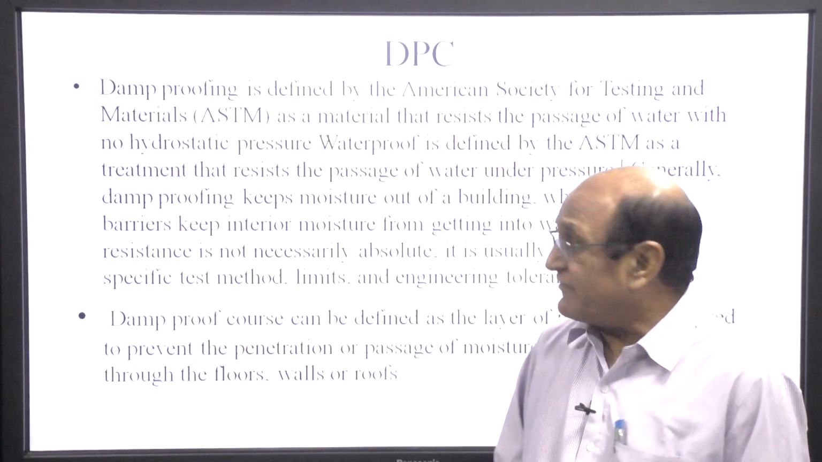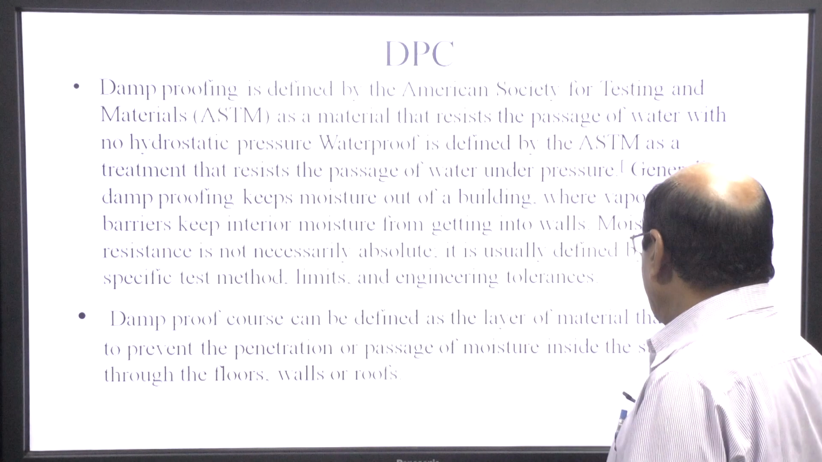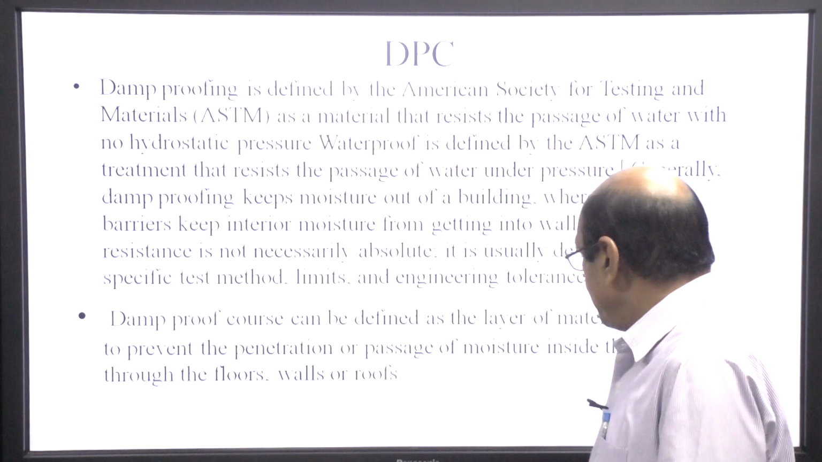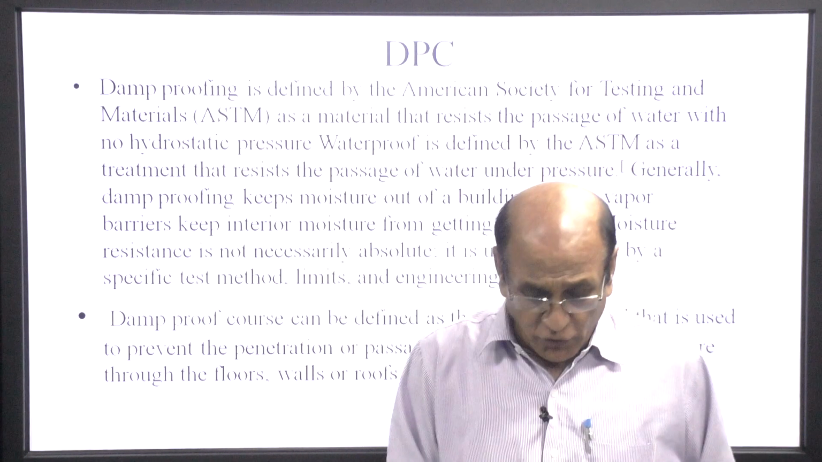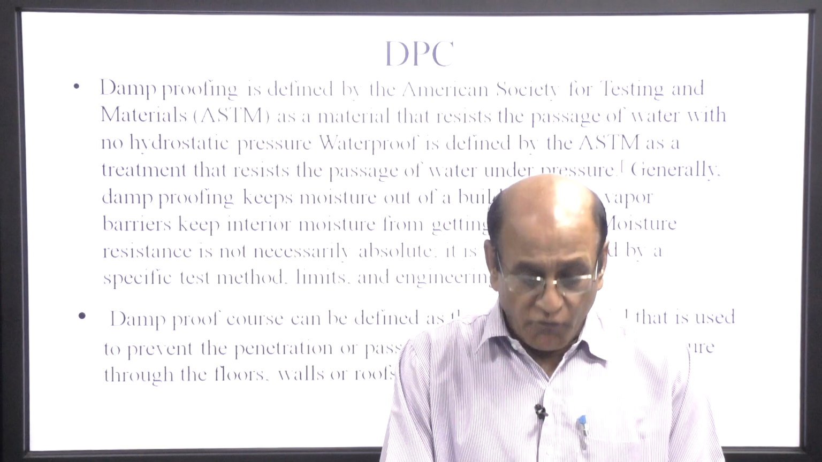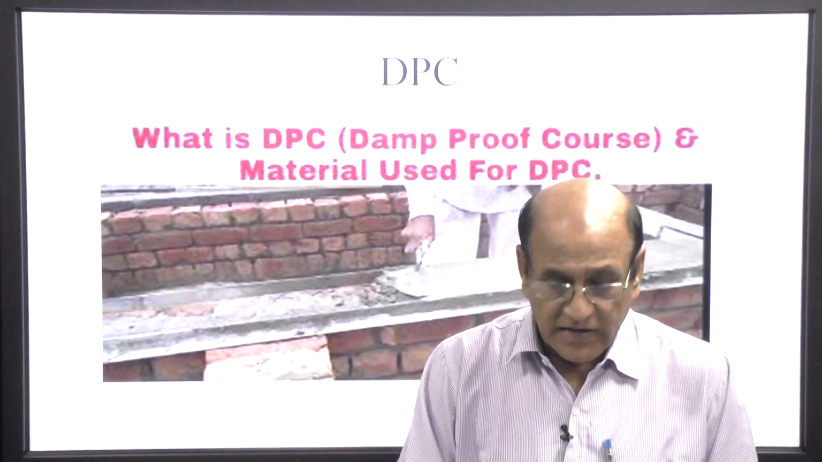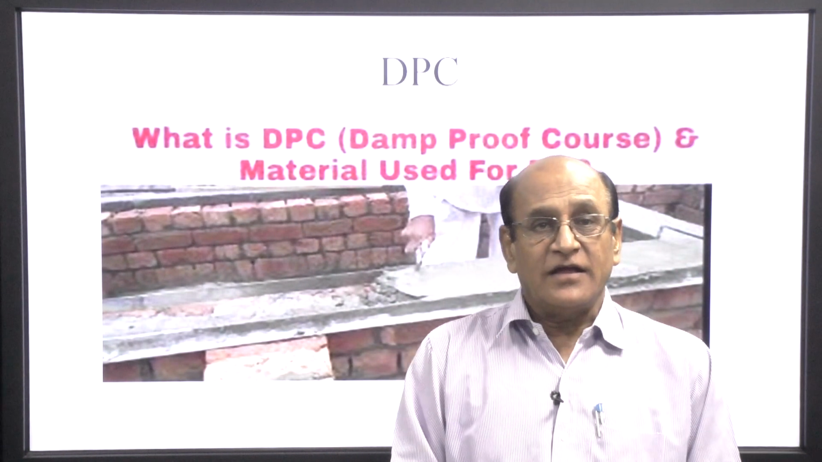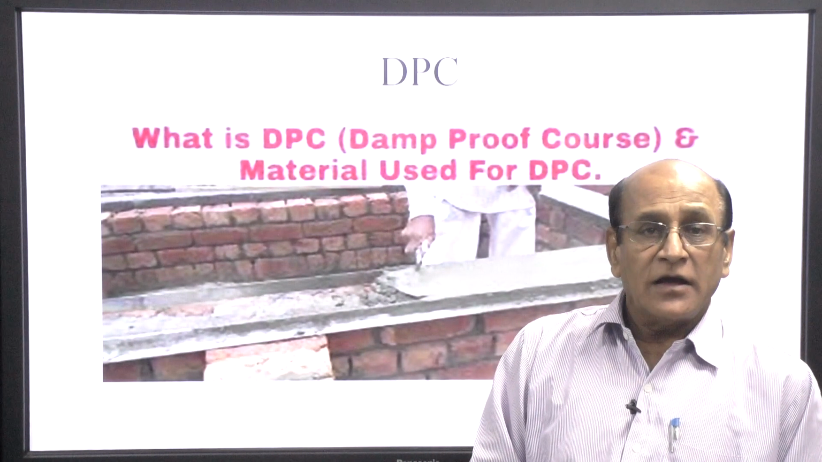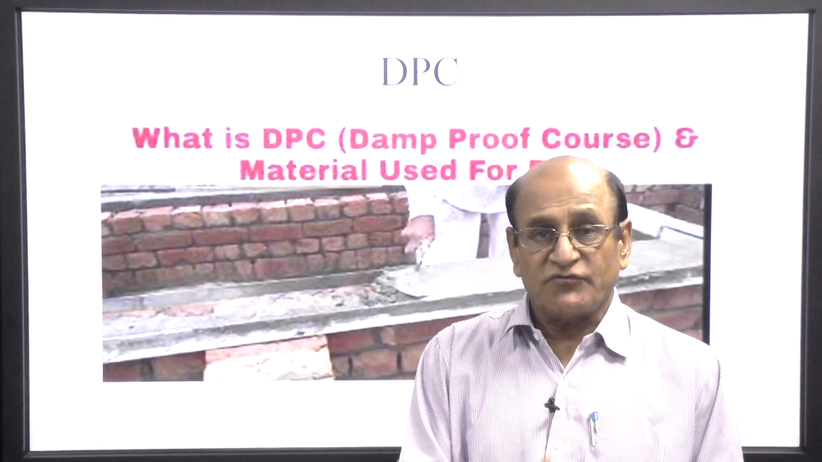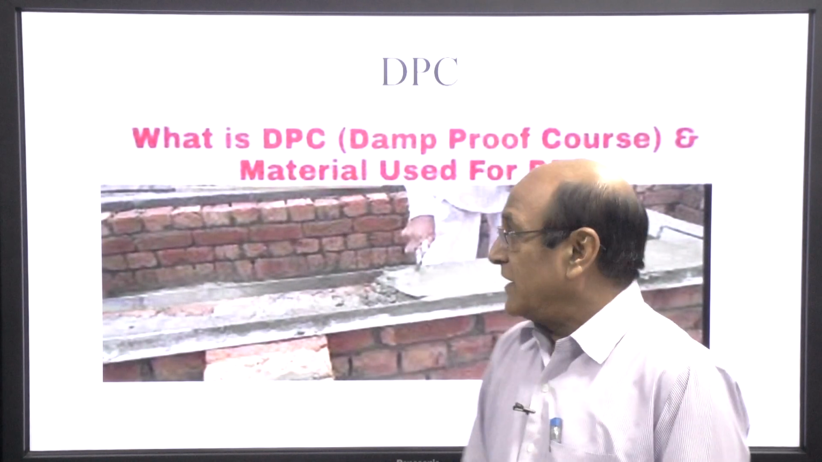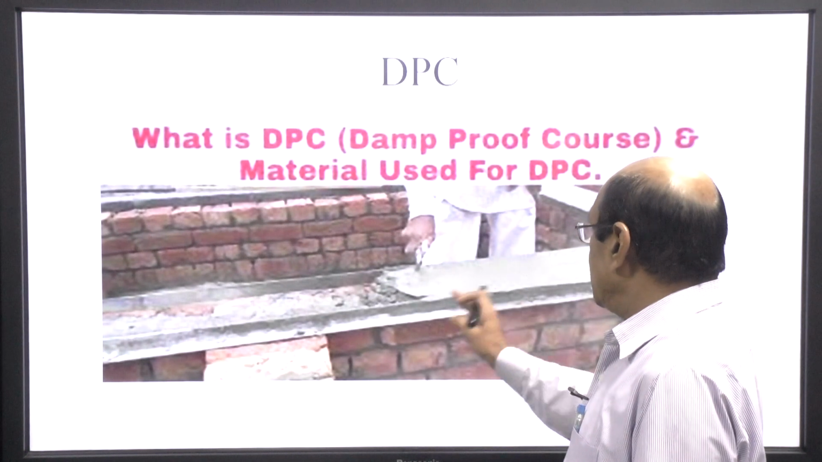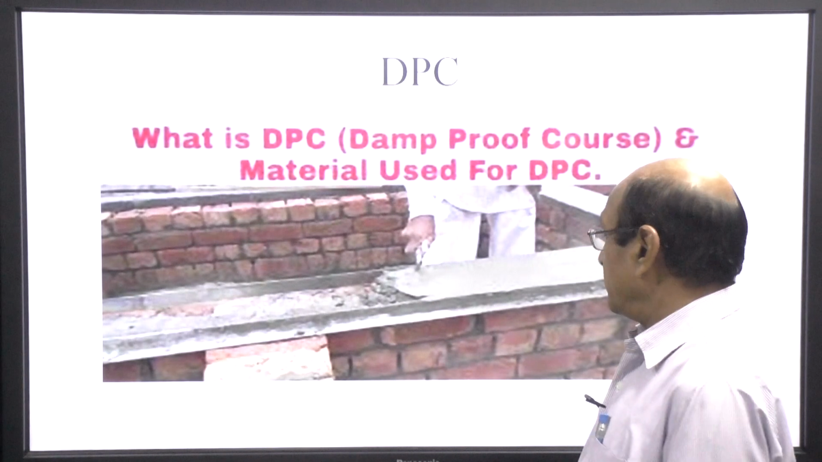Damp proof course can be defined as the layer of material that is used to prevent the penetration or the passage of moisture inside the structure through the floor, walls and the roof. The diagram shown on the screen is of a person constructing a DPC, which is quite easily visible. Here, this is the damp proof course, and this laborer is doing the damp proofing.